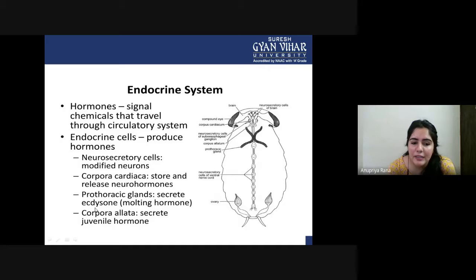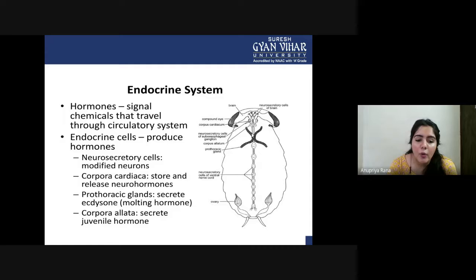Prothoracic gland secretes ecdysone, or you can say the molting hormone. Where is it in this diagram? I think they didn't show it here, but it is just in between the neurosecretory cells and the corpora allata, just beneath the corpora allata or in the middle between. You can see this large gland in the medium section here. These are the prothoracic glands. They secrete the ecdysteroids, or you can say the molting hormone.